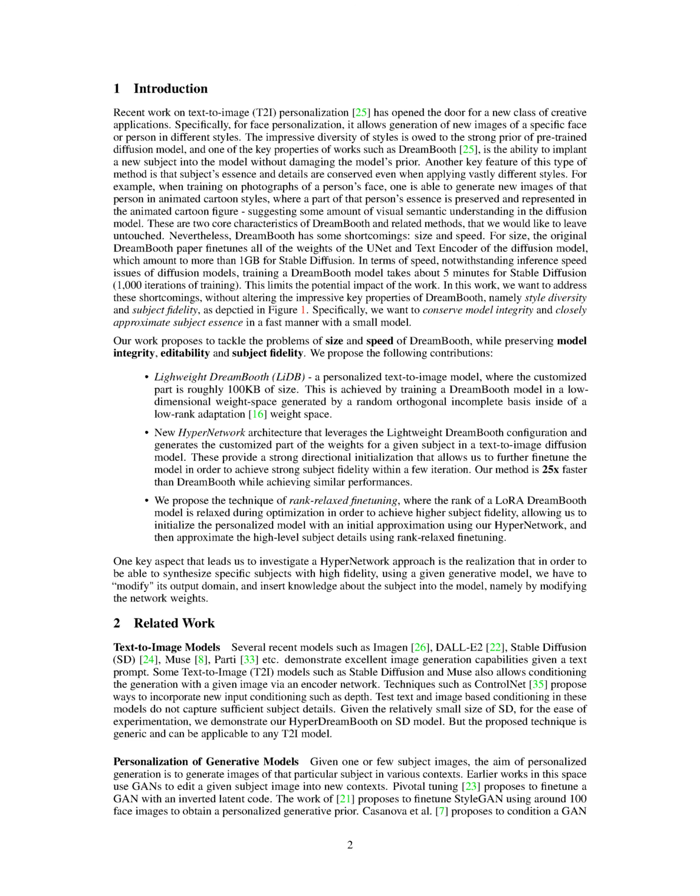However, despite its impressive capabilities, DreamBooth has a few drawbacks, namely its size and speed. The original DreamBooth paper describes a process that fine-tunes all the weights of the UNet and text encoder of the diffusion model, resulting in a size of over 1 GB for stable diffusion. Additionally, training a DreamBooth model takes about 5 minutes for stable diffusion, which involves 1,000 iterations of training. These limitations restrict the potential impact of the work.